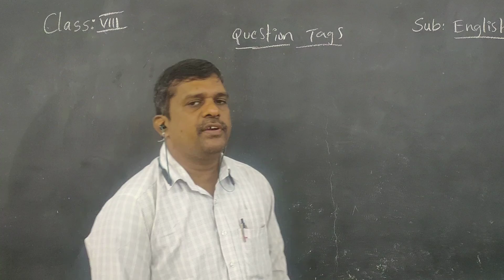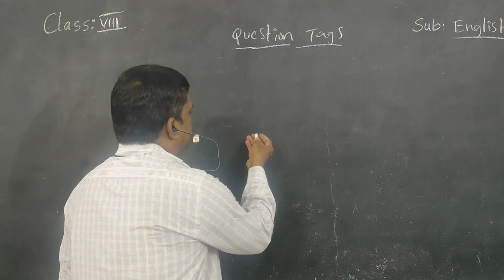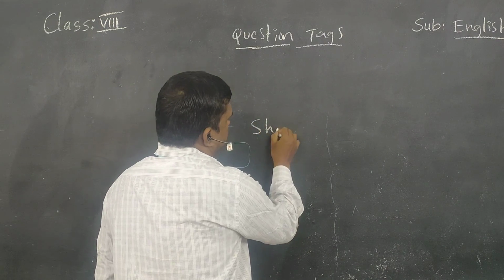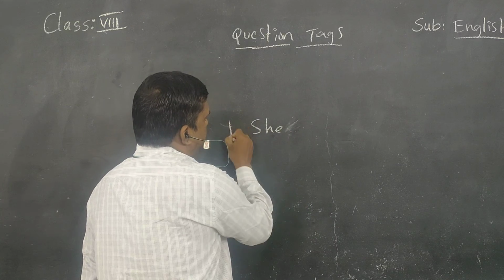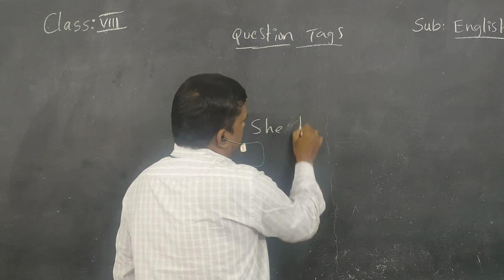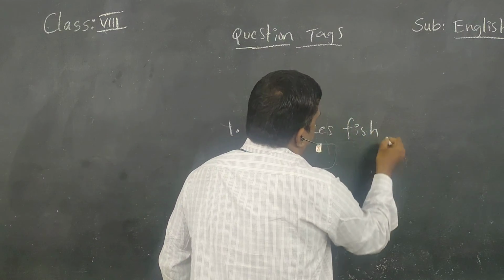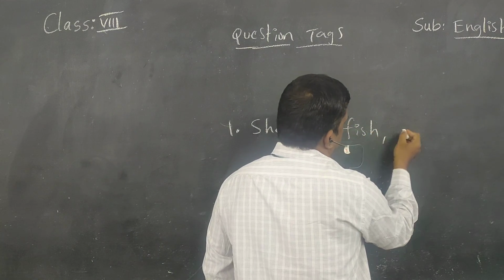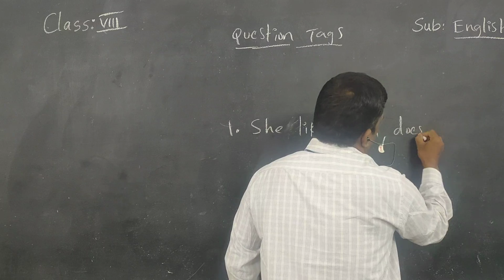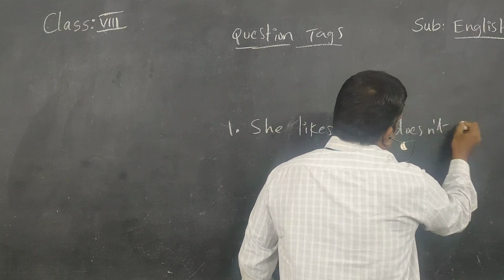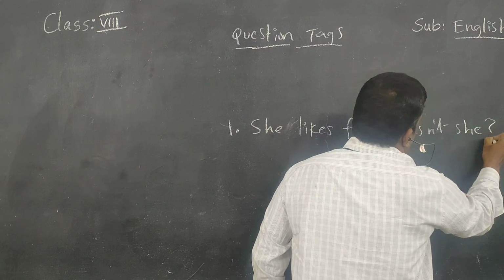For example, I will give you an example. She likes fish, doesn't she?